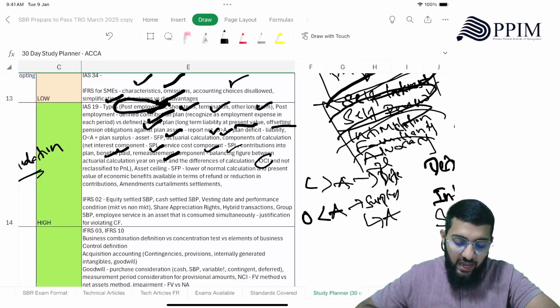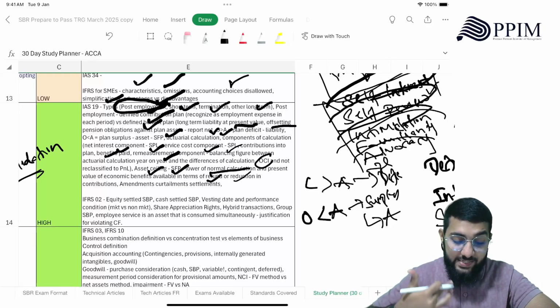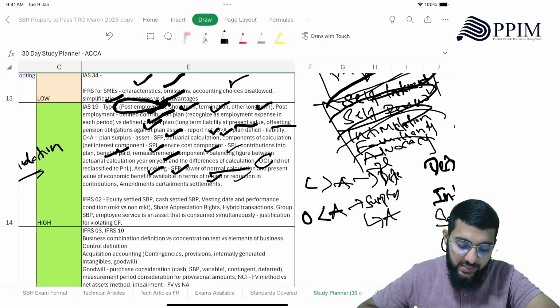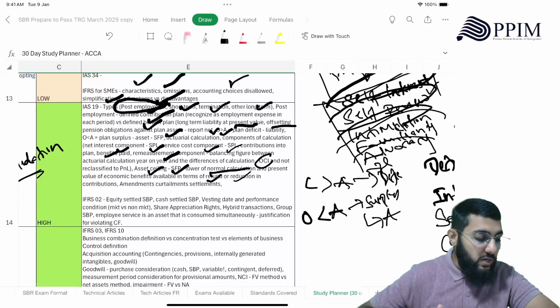Why? Asset ceiling test. What is asset ceiling and how that will be recorded in SFP, which is the lower of normal calculation and present value of economic benefits available in terms of refund or reduction in contributions. Understand that. Amendments, curtailments, and settlements. Right? So there can be curtailments with settlements as well. So you understand what that is.